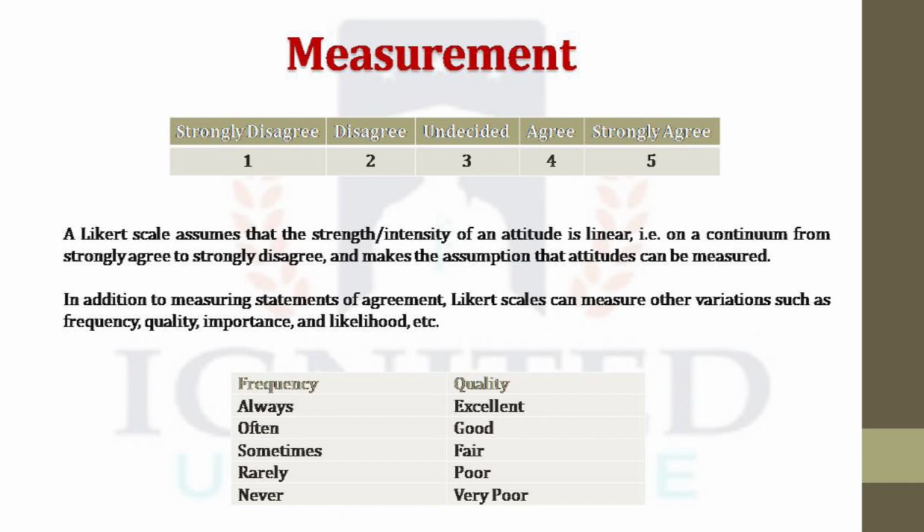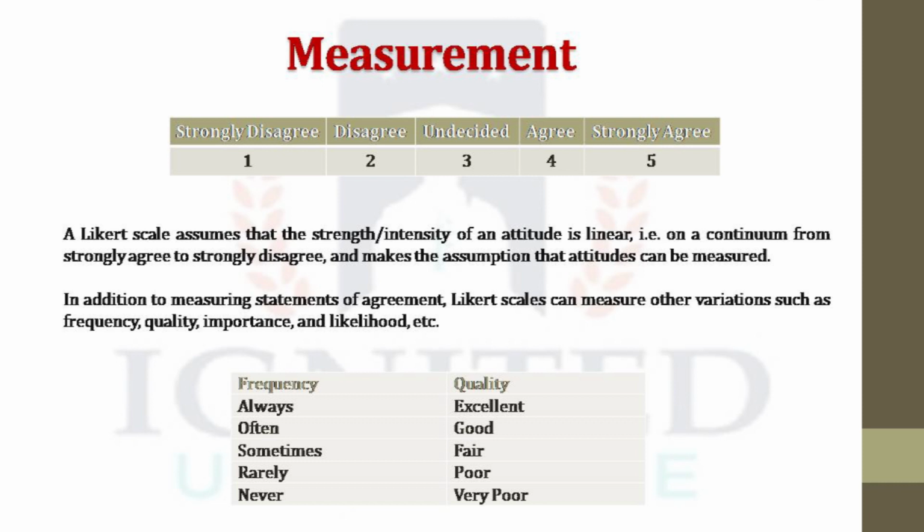The Likert scale assumes that the strength or intensity of an attitude is linear. That is, on a continuum, you go from strongly disagree to strongly agree. And this makes the assumption that attitudes can be measured.